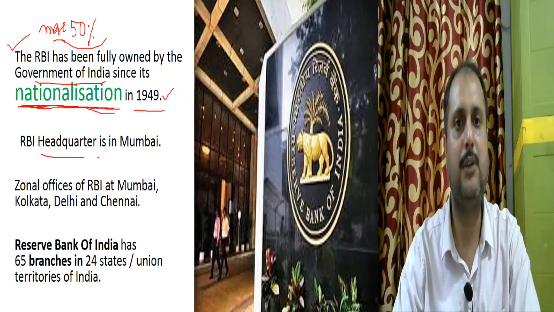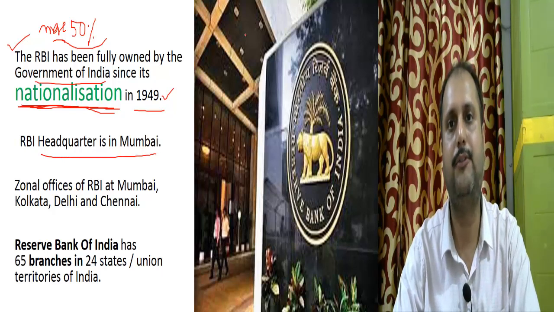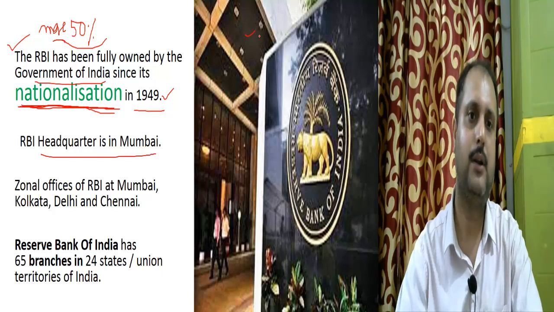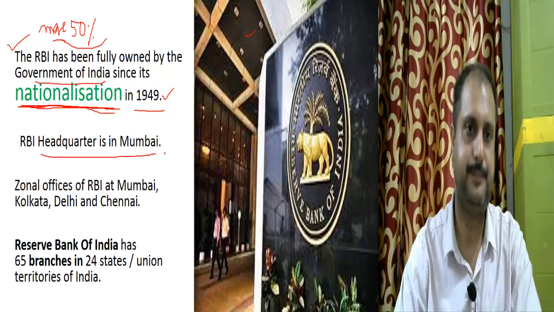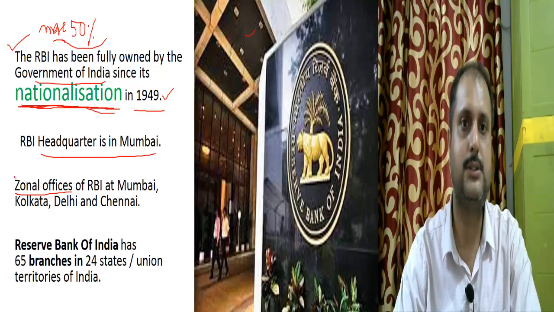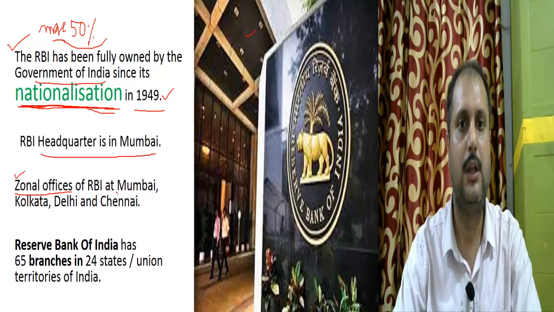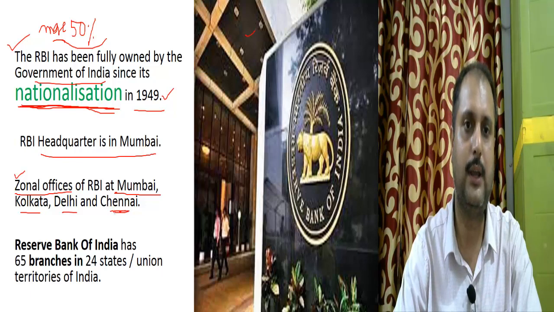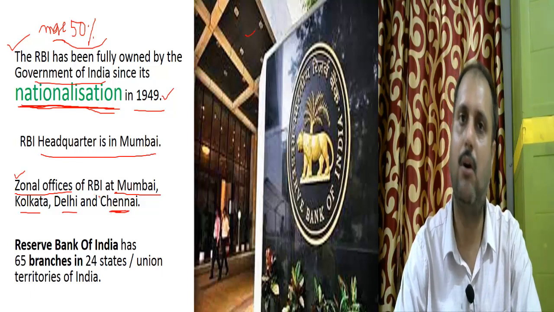Now RBI has its headquarters in Mumbai. This is a picture of the headquarters in Mumbai. Now apart from the headquarters, in every metropolitan area it has its zonal offices. Zonal offices means the sub offices. After Mumbai, all these zonal offices are the largest offices. Now the zonal offices of the RBI are located in Mumbai, Kolkata, Delhi and Chennai. In all the earlier metropolitan areas, the RBI has its offices.